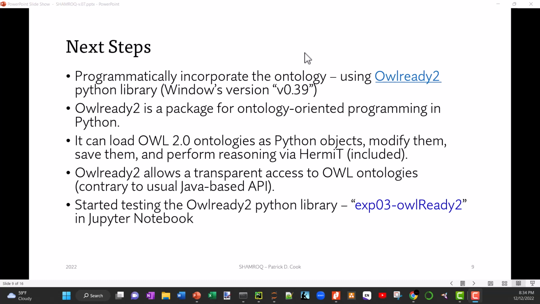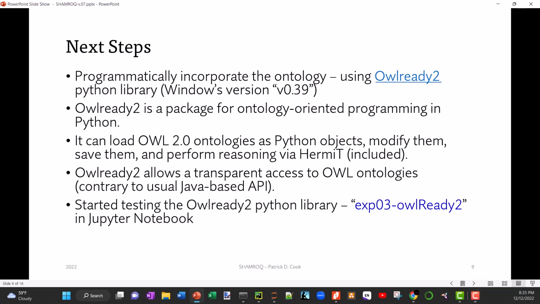It also has SWRL libraries as a part of this particular package, and I'll be using that as well, at least using it as an option. And I've already tested the OWL2 Python library, and I'll demo that here pretty shortly, so you'll see what I mean by this OWL2 library.